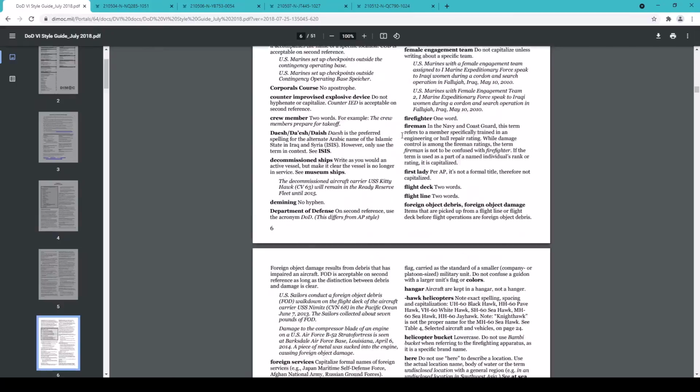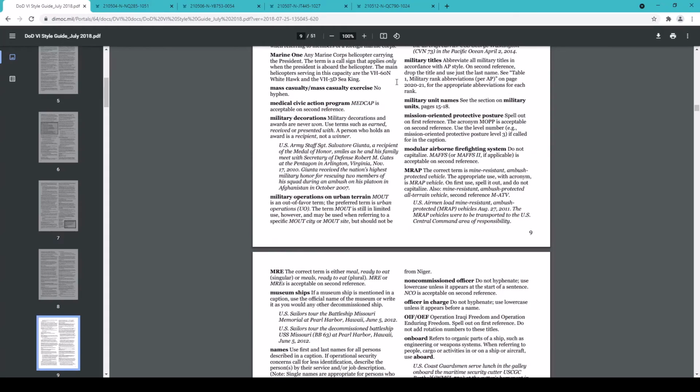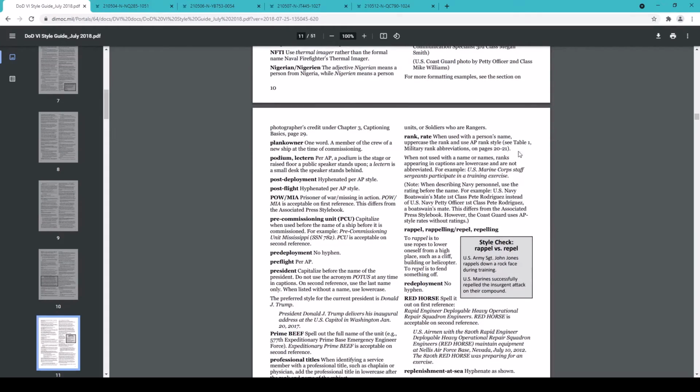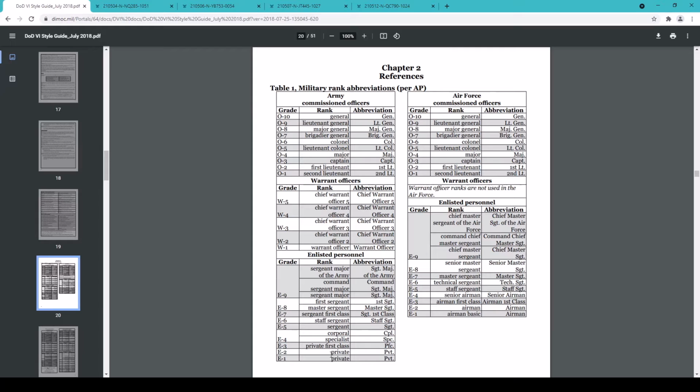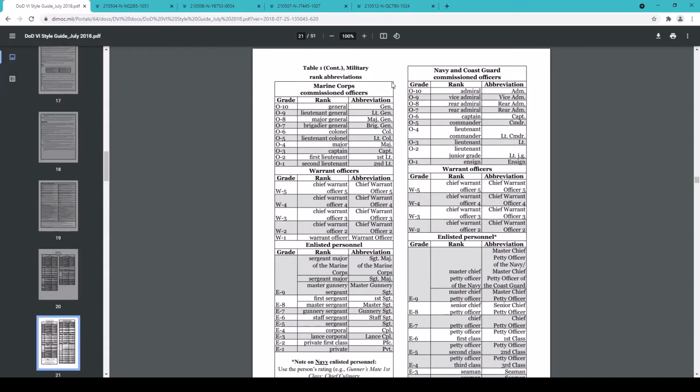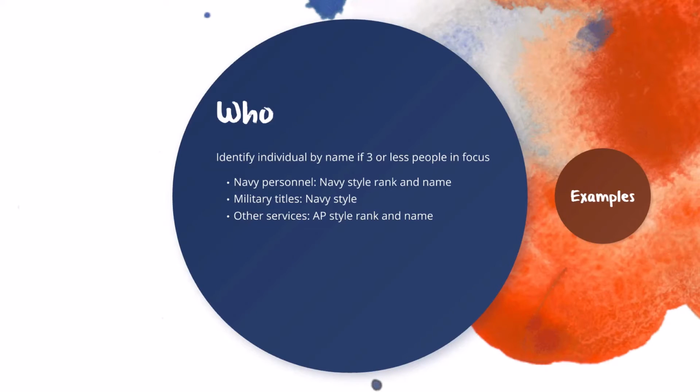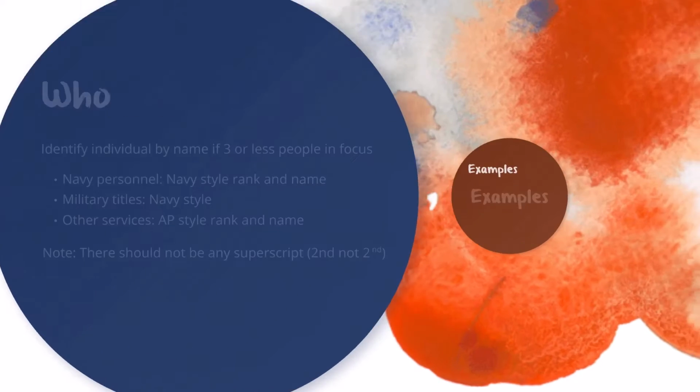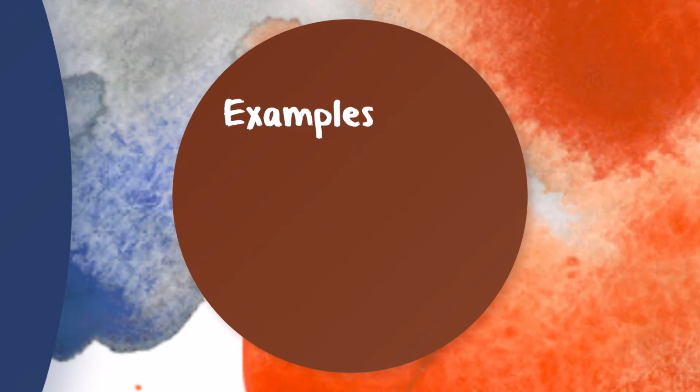There, you can find information on military titles, ranks and rates, as well as a list of military abbreviations for other services. A similar list can also be found at the end of the Navy Style Guide, however, it has less detail. Remember that when writing the rank, the ST, ND, and RD should not be superscript. Here are some samples of how people are identified.